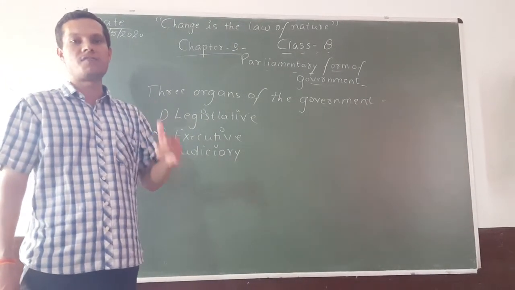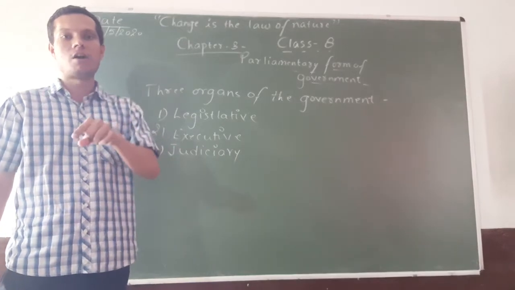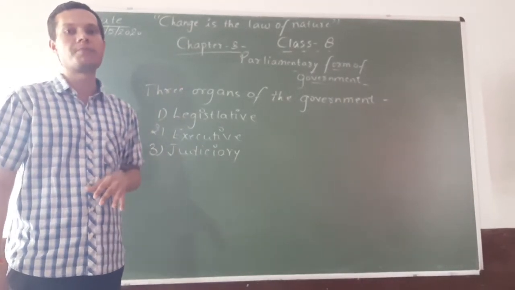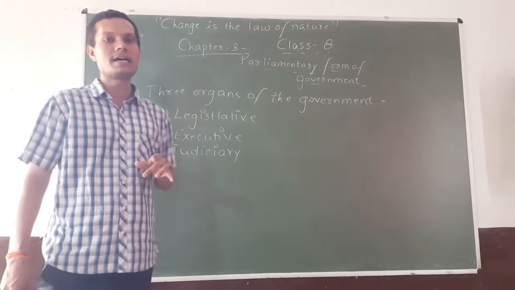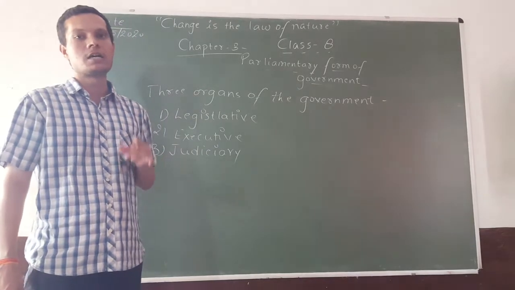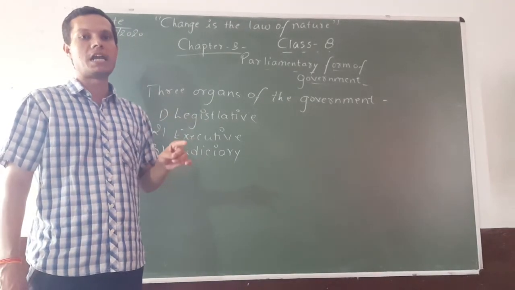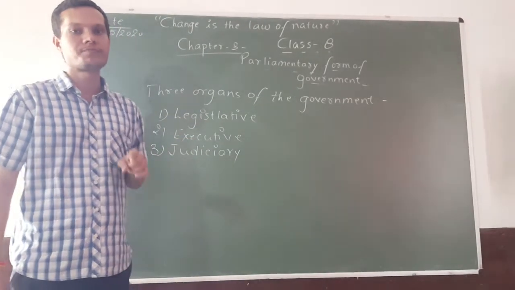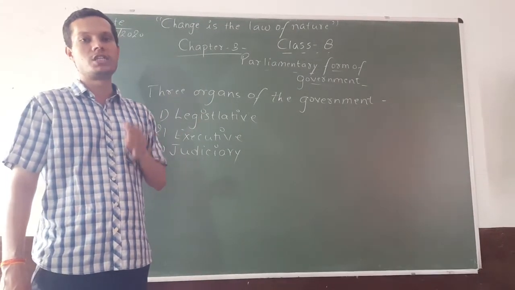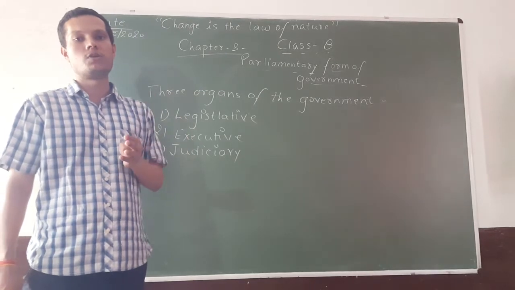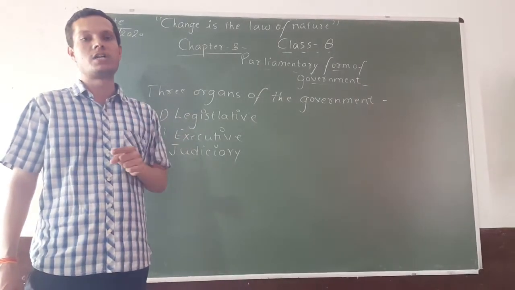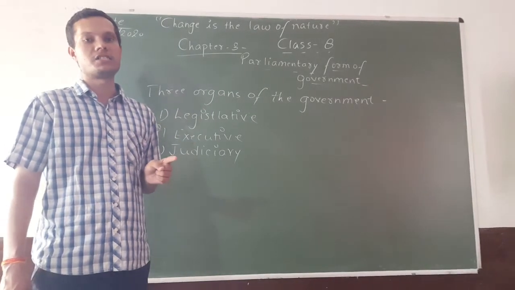India adopted parliamentary form of government so that all the people of the country could participate in the law-making process. India elects its representatives through elections. Those representatives go into the parliament and frame laws. Legislature and executive both are connected to the parliament, and executive is responsible to the legislature.